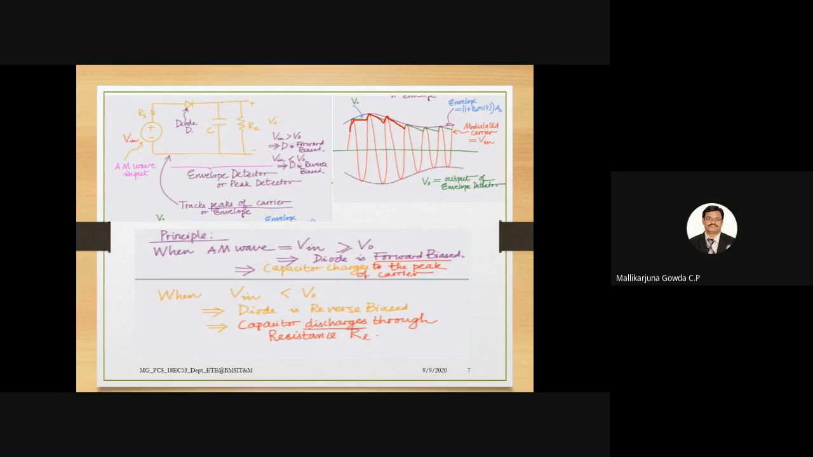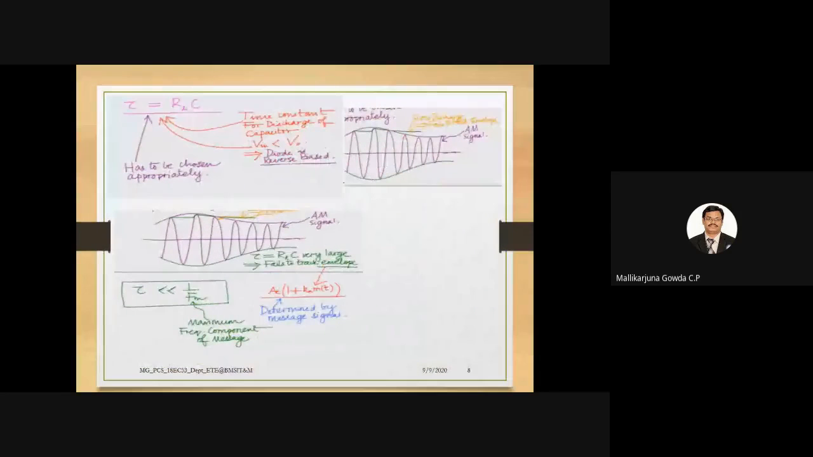at what rate should the capacitor discharge through the load resistor, or at what rate should the capacitor charge, so that it can track the envelope of the modulated signal? That will be our message signal, right? So we need to decide what should be the time constant, which we represent as tau, which is equal to load resistor times capacitor. Okay. Yes, you are all with me, what I am saying.